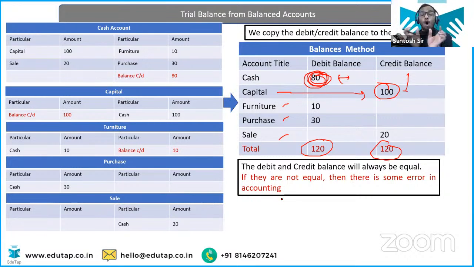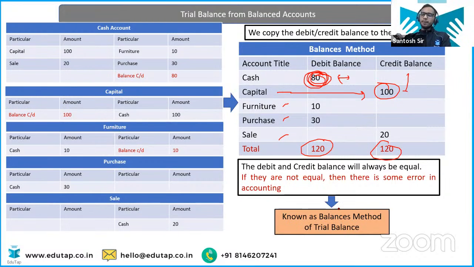But if they are not matching, if debit is not equal to credit, then it shows you that there must have been some error. But in this case, it is equal. So you won't be able to say definitely that there is an error. There might be, there might not be. But if they are not equal, then you will definitely say there is an error. Okay?